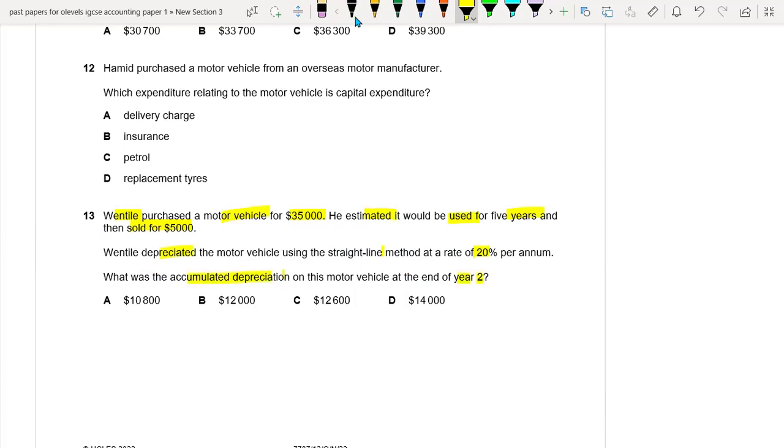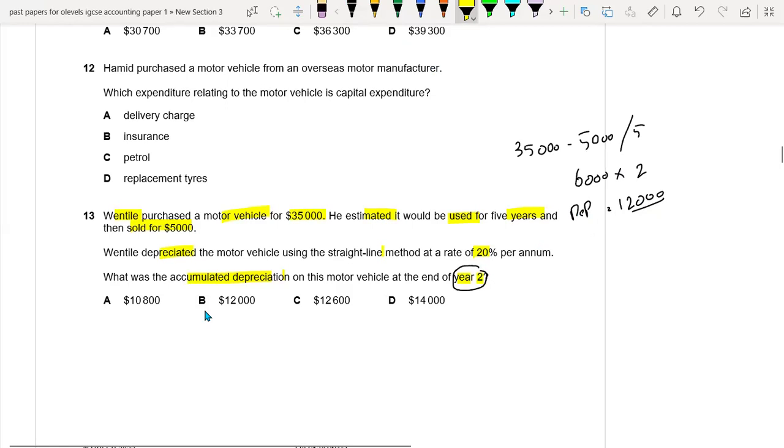So this is very easy. 35,000 was the cost, and its residual value is 5,000, and divided by 5 because its life is 5 years. So this is 6,000 depreciation. Multiply it by 2 because we are going to find out the 2 years depreciation. So this will be giving us $12,000 depreciation for 2 years. So B is the right option.